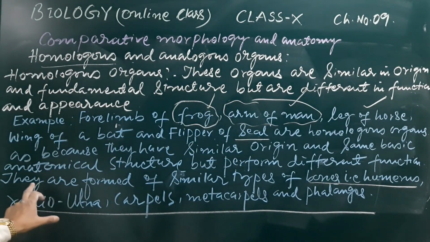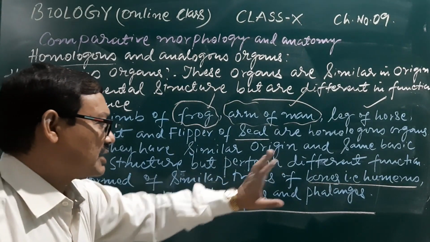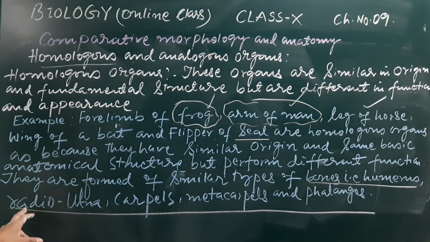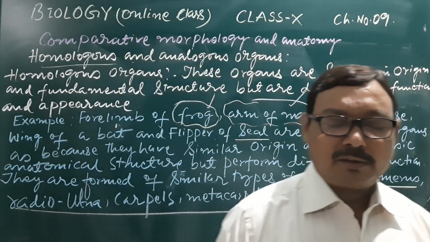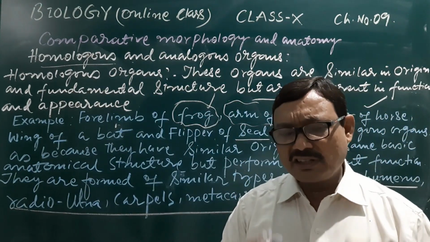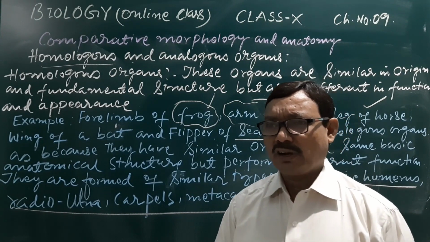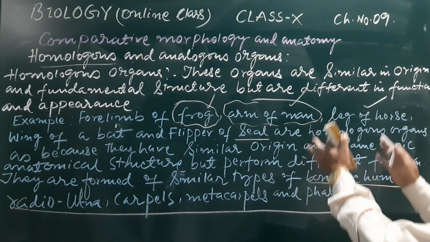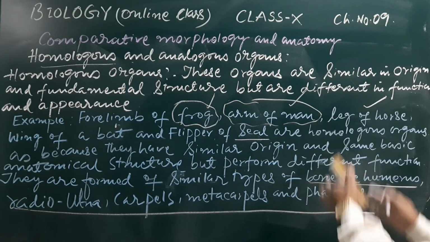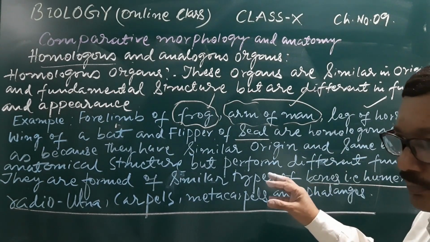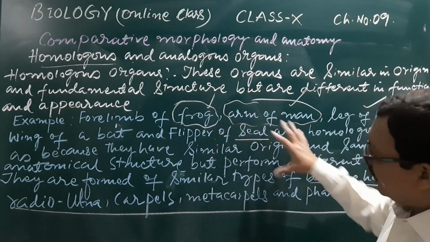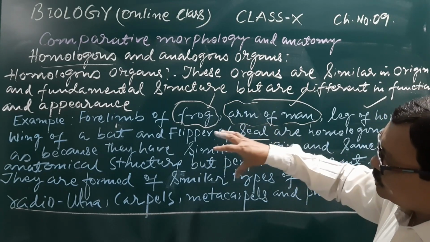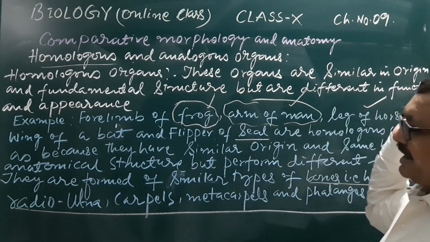They are formed of similar types of bones, that is humerus, radio-ulna, carpals, metacarpals and phalanges. So these are some features which show that their basic structures are similar, that means they all belong to the same ancestor.